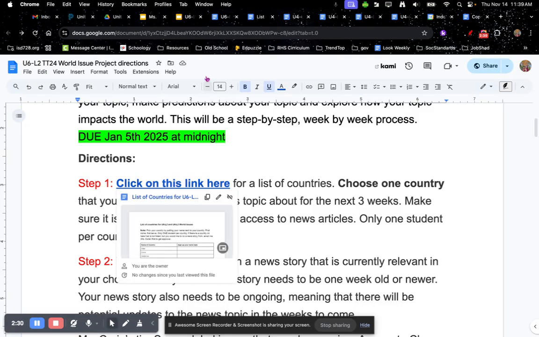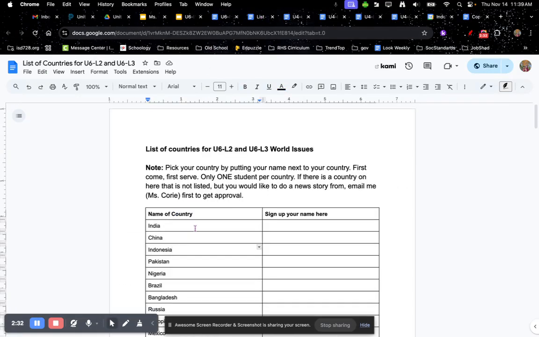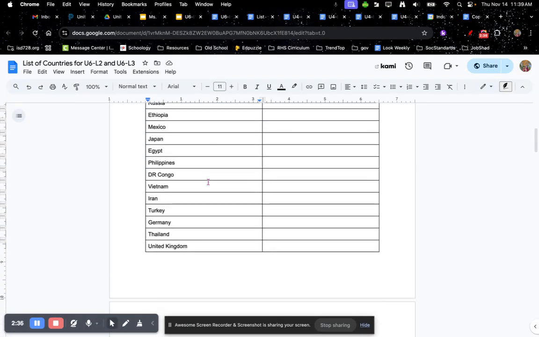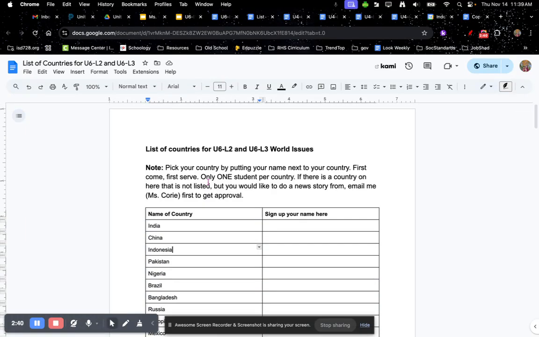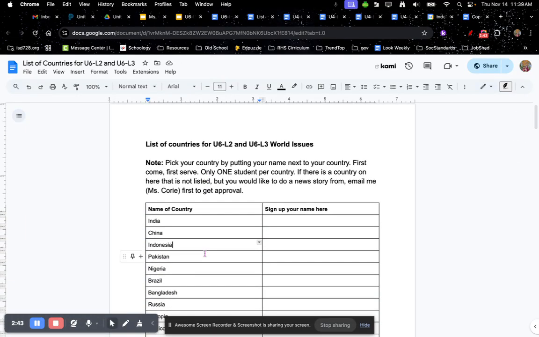So let's take a look at this link here. If I click on this link, it will take me to this document. As you can see, there is a gigantic list of countries. What you're going to do is choose one of these countries to do a news story about. And once you've chosen it, put your name next to the country. So let's say I want to do Pakistan. Then I'm going to put my name right next to it.